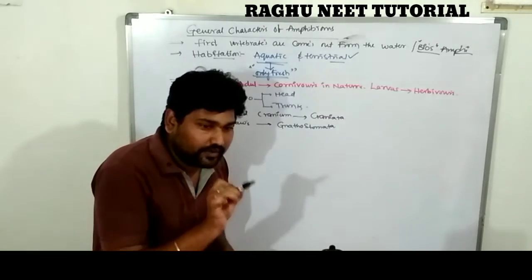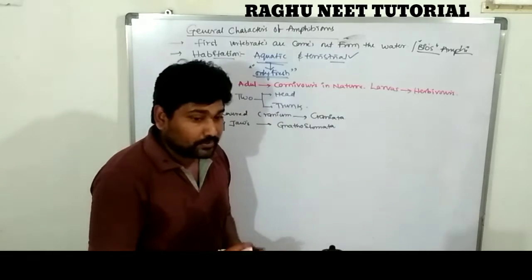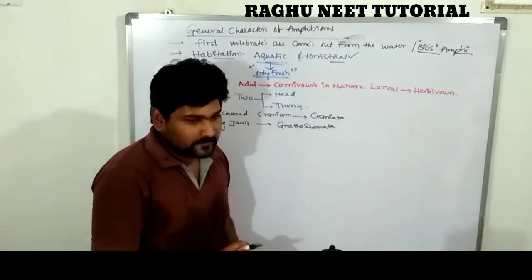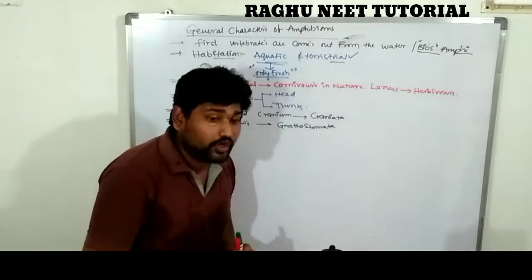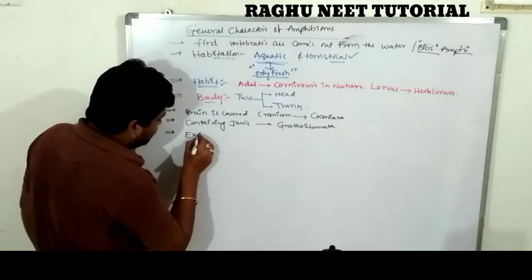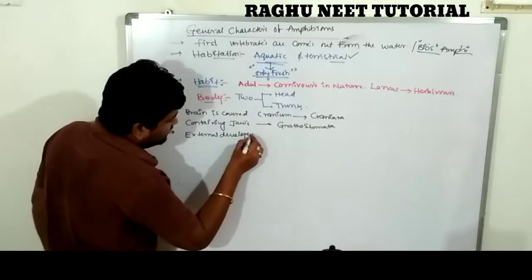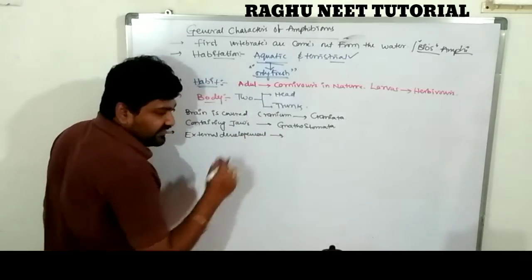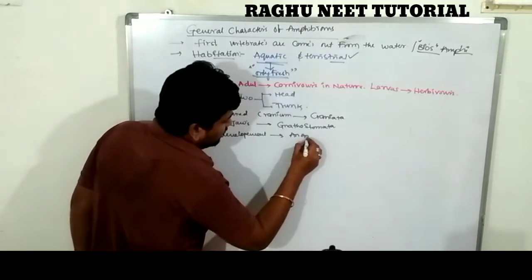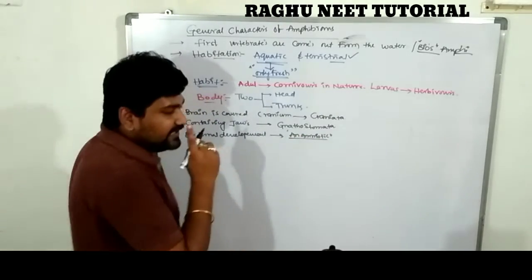What is that? The amphibians' development is outside of the body, external development occurs. So there is no amnion. Development does not occur in the amnion region, so this type of individuals are called anamniotic. These three are very important.